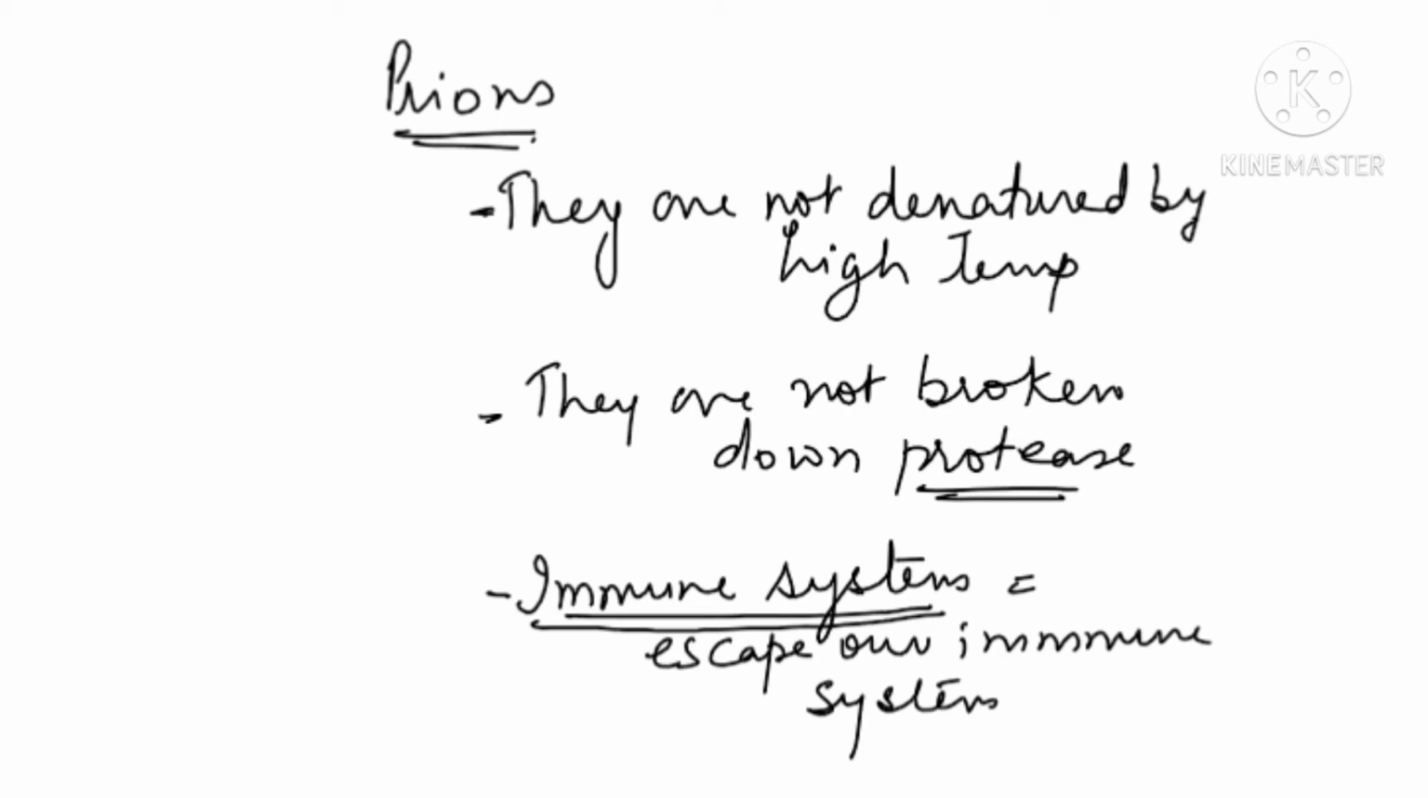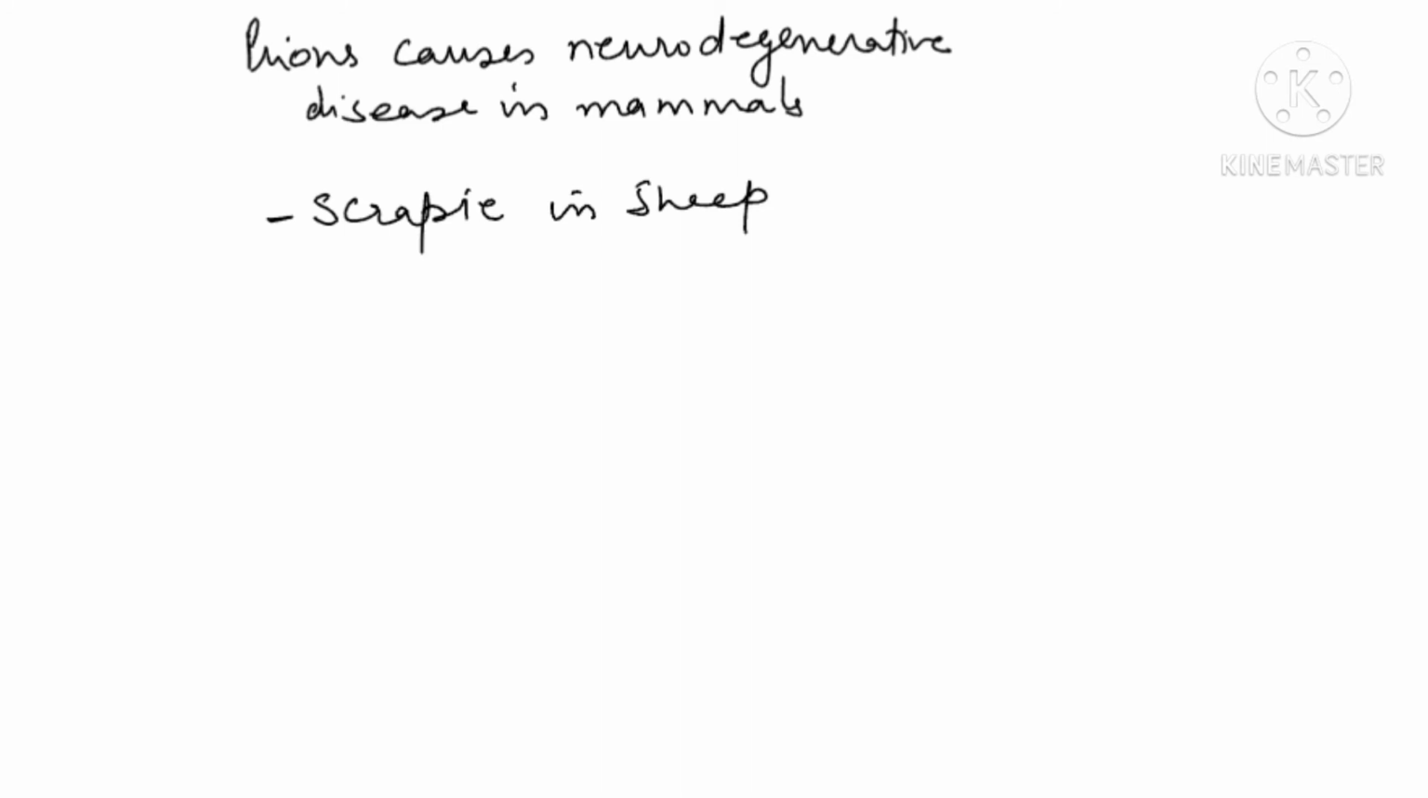Now let us discuss where it was first discovered. Prion causes neurodegenerative disease in mammals, and it was first discovered in the sheep. The disease was scrapie disease. Scrapie disease is caused in the sheep, and this was the first disease to be discovered caused by the prions. And in human, it is causing Creutzfeldt-Jakob disease.